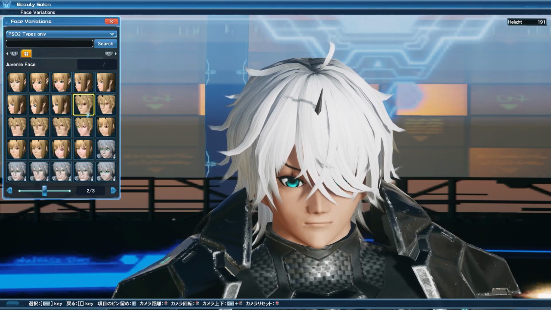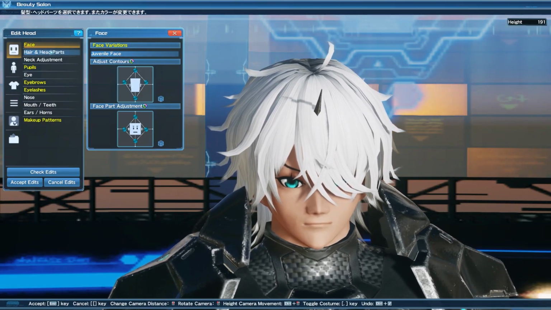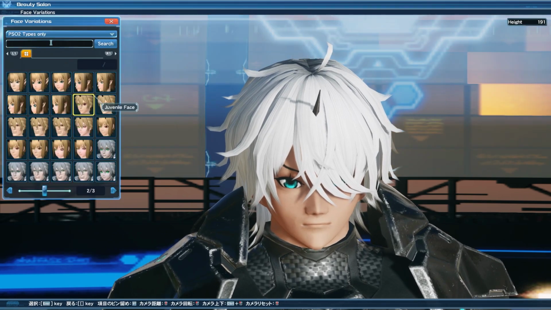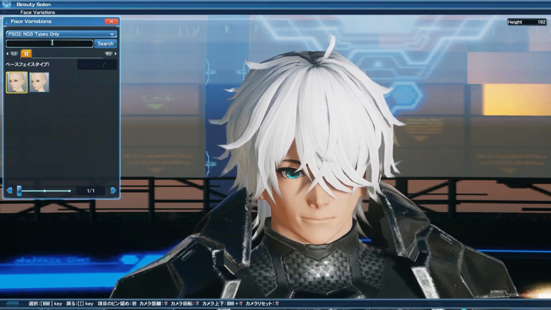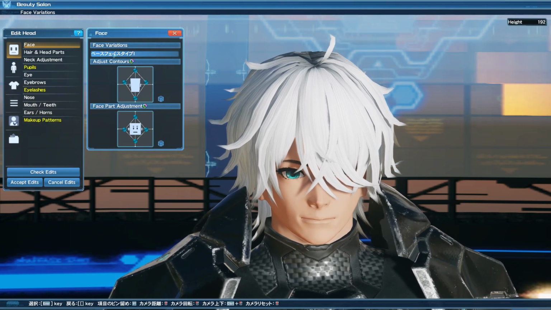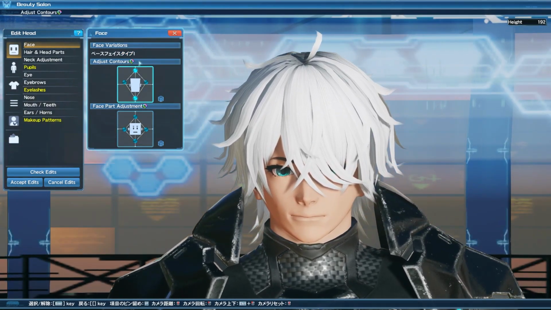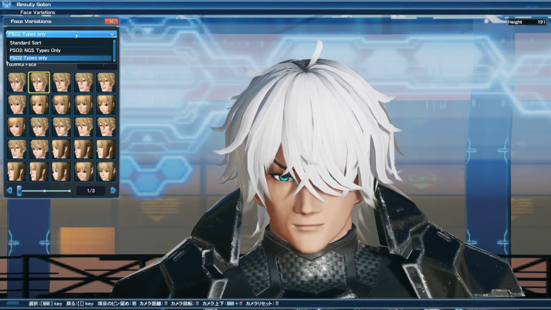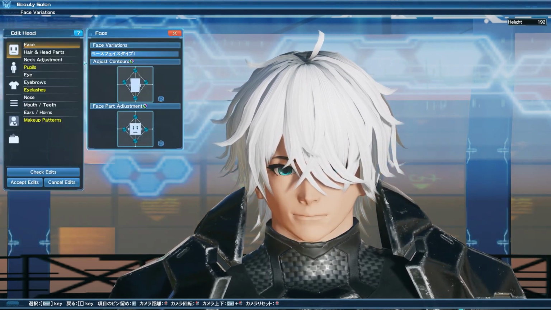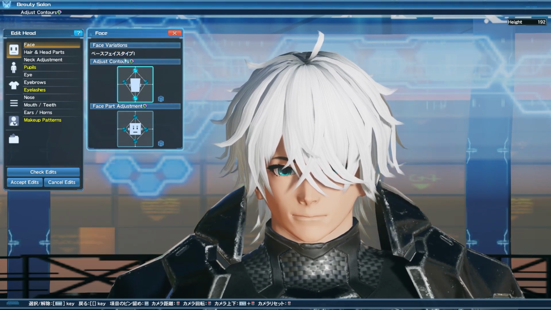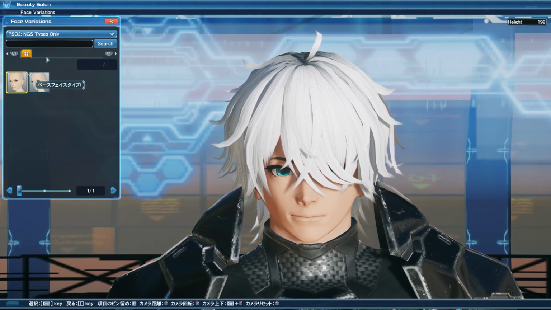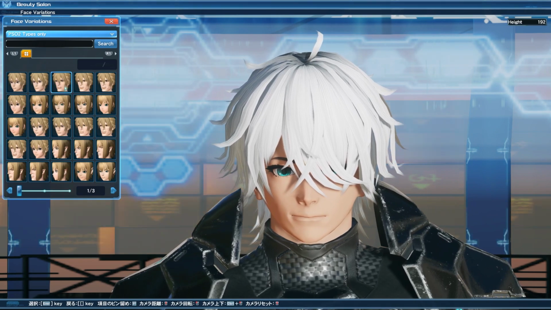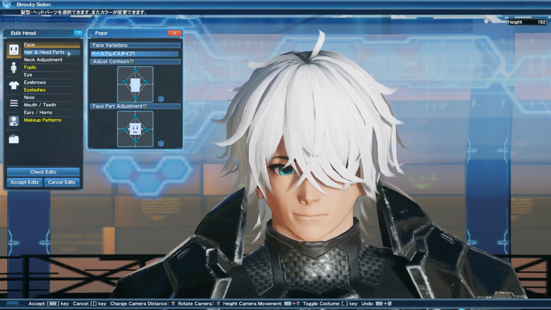So when you select edit head, you'll be presented with the face as the first option. From here, you'll be able to go into the top option and then select whether you're going to be using the New Genesis type face types, or the PS2 original face types. Now, these are actually very interchangeable and they don't require star gems to change the actual face itself. So if you wanted to go back to using something that you were using previously, you'll be able to do so.